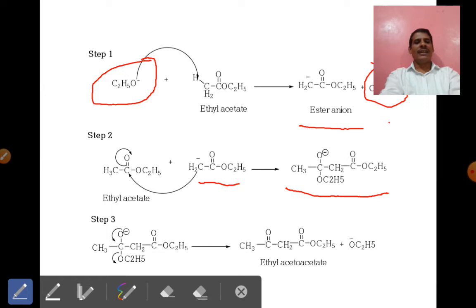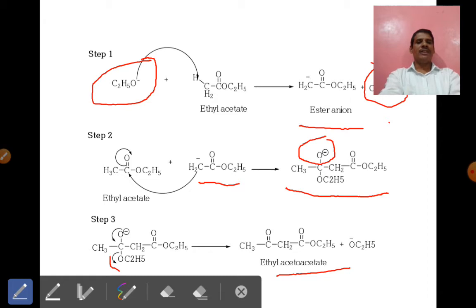In the next step, the third step, elimination of the ethoxide ion takes place. In the previous step the O carries the minus charge, that is the alkoxide ion, and now this O minus shifts back toward the carbonyl carbon atom, and the ethoxide ion is eliminated, and finally ethyl acetoacetate is formed.